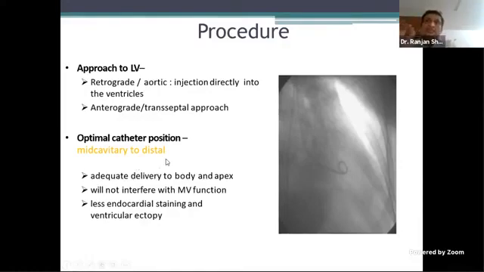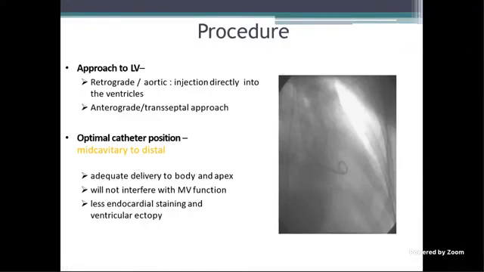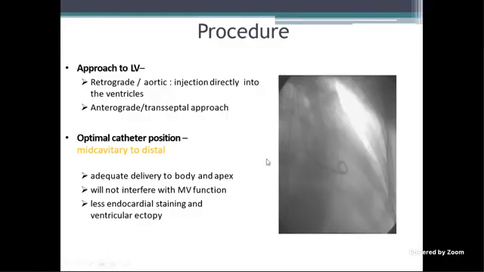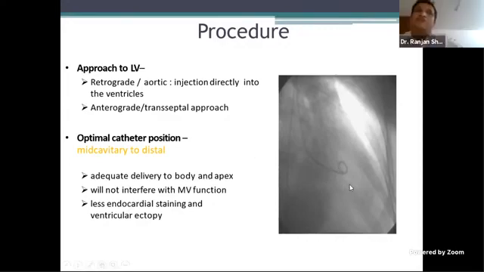Optimal position of the catheter: these are some of the questions which will be asked in the exam. Even if you get a simple angio, it can be made complicated by the questions which follow it. So usually it is mid-chamber. Very rarely do you go too much into the apex, except when you suspect HCM or apical obliteration, then you go as much to the apex.